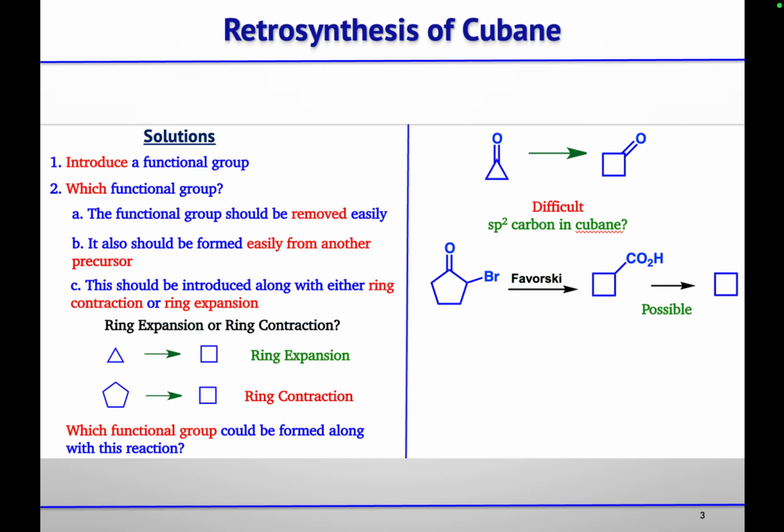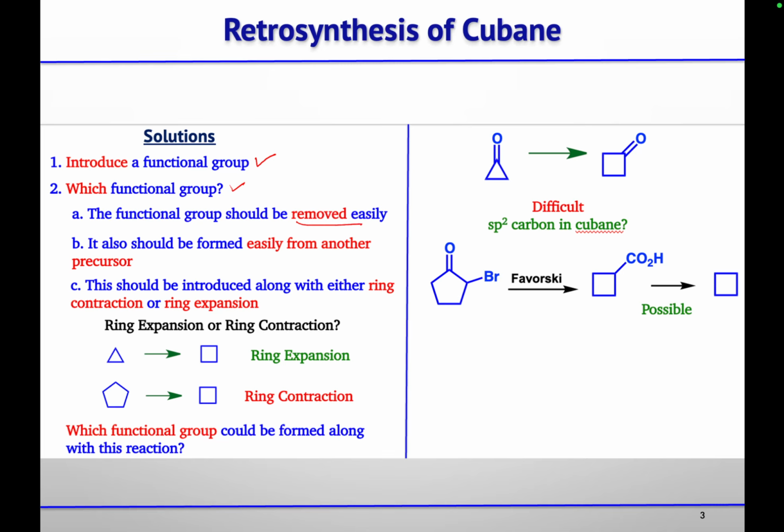So what are the solutions for this? If a target molecule does not contain any functional group, the first thing that should come to our mind is to introduce a functional group on that molecule. There are so many different types of functional groups in the literature, so which functional group can we introduce? The functional group you introduce should be removed easily, because after introducing it on the cubane molecule, you have to remove it at the end to complete the total synthesis of cubane.